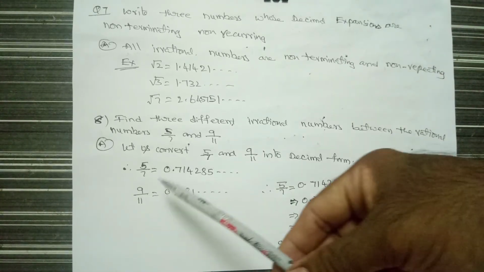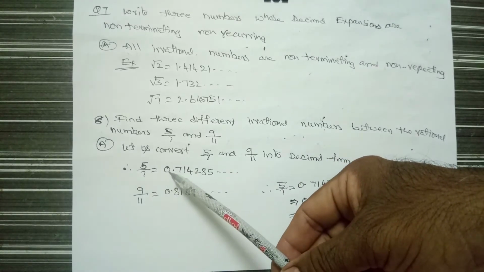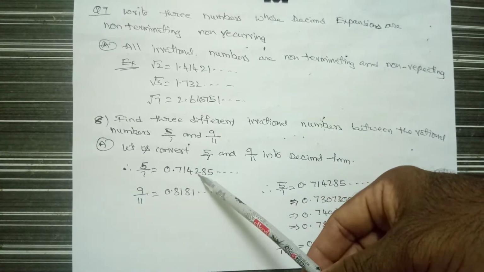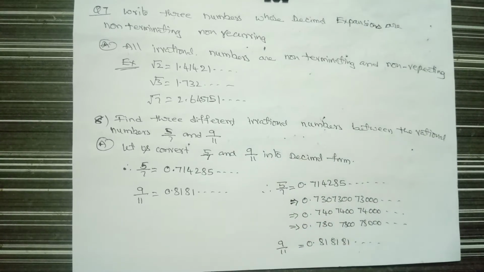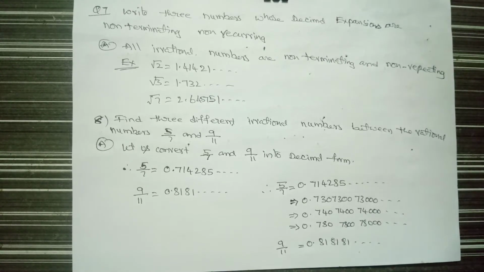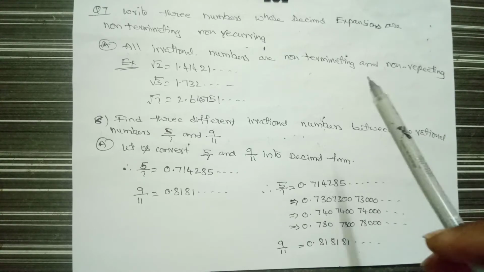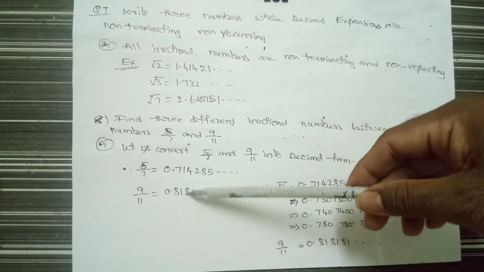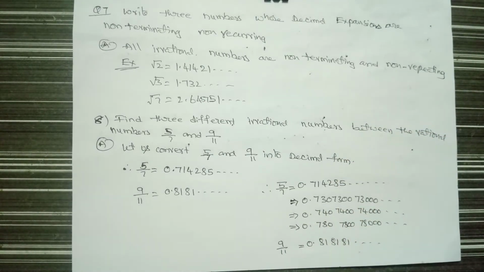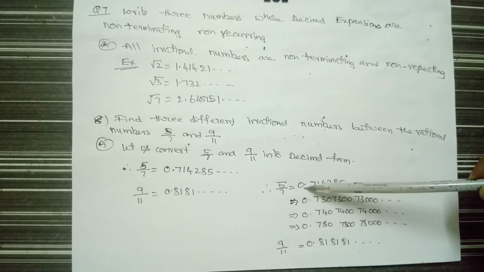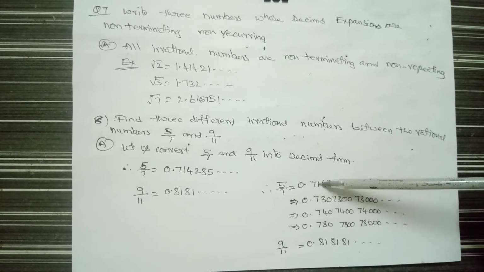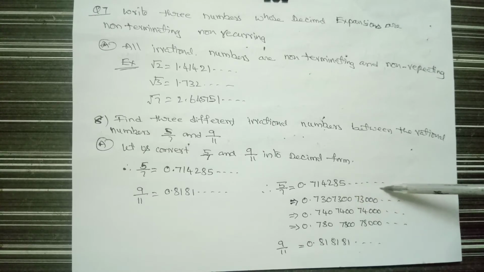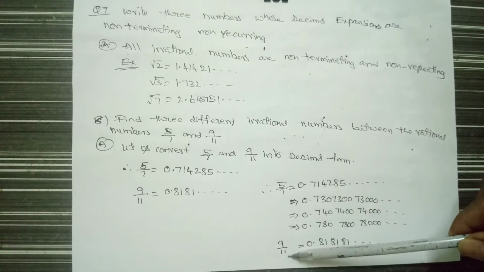Now let us see. What is the 5 by 7 value? That is 0.714285 and so on. Now we cannot have p by q form for irrational numbers. We have only decimal form for irrational numbers. And 9 by 11 is 0.8181 and so on. Now first you take 5 by 7 and write the value 0.714285 and so on.